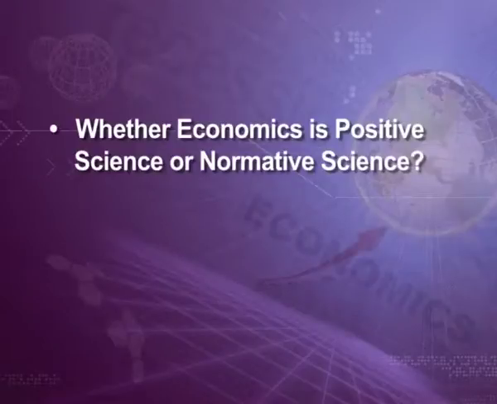Now the question arises whether economics is positive science or normative science. First of all, we should know the meaning of both these terms. First, the term positive. Positive science means accepting what exists, or it means as they are.